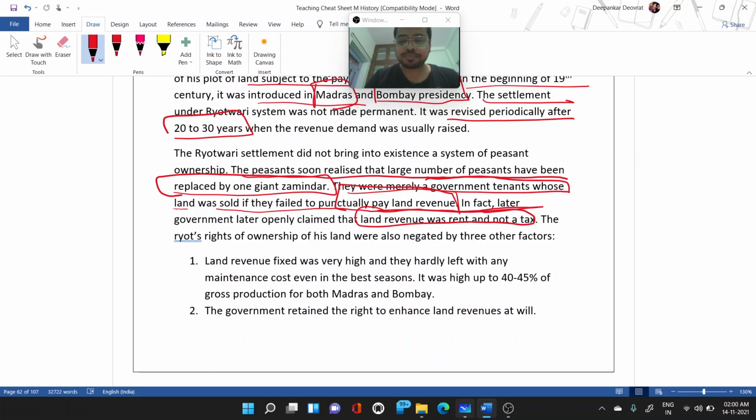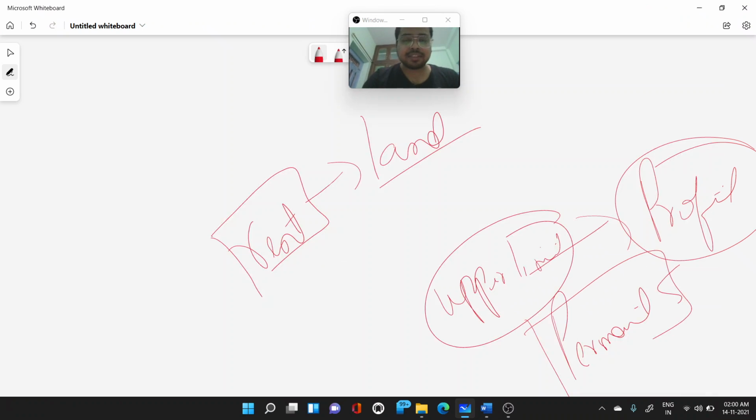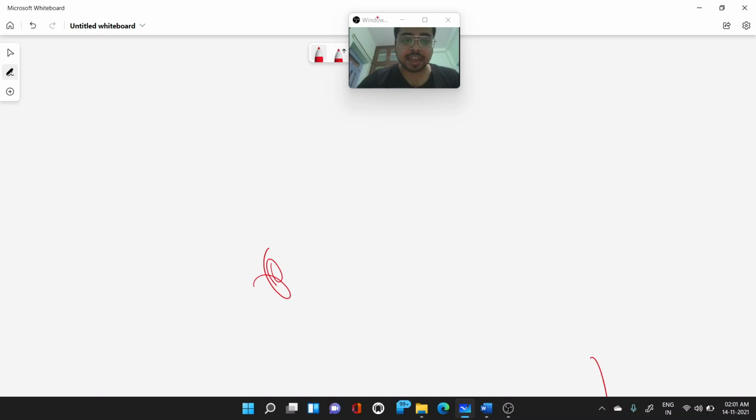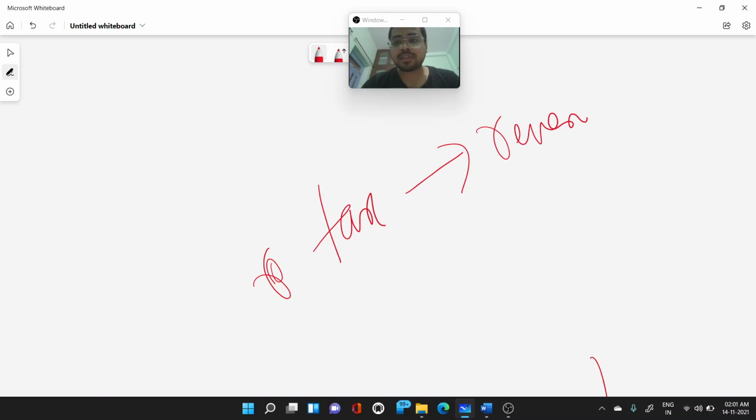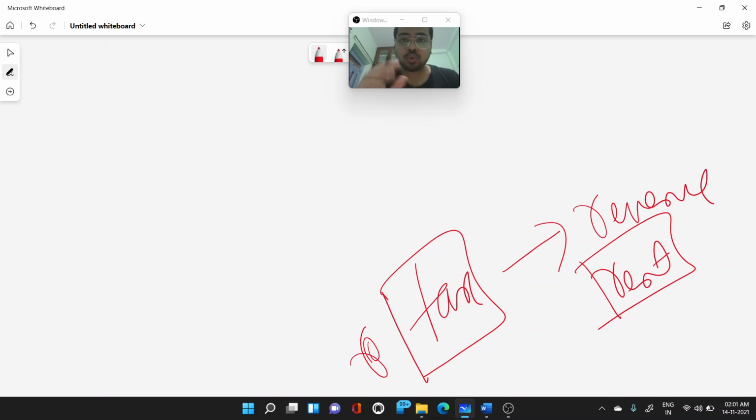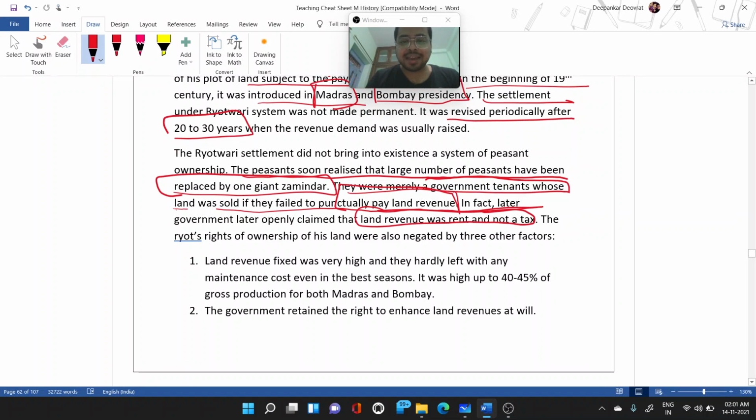So the money that they were paying was not a tax, it was a revenue. It was like rent. You are giving rent to the government. When you are giving rent, it is not your house, you are paying the rent to the owner. When you are paying tax, you are owning something and you are paying a tax to the government. So they were not paying the tax, they were paying the rent.